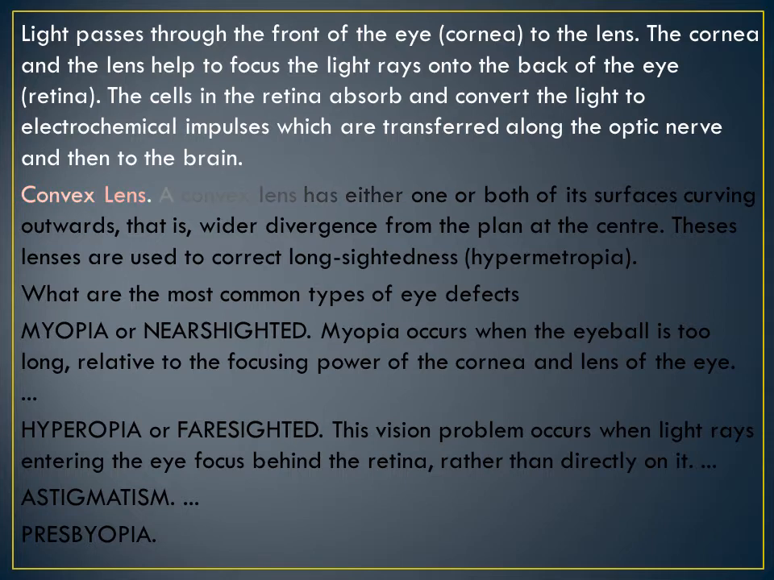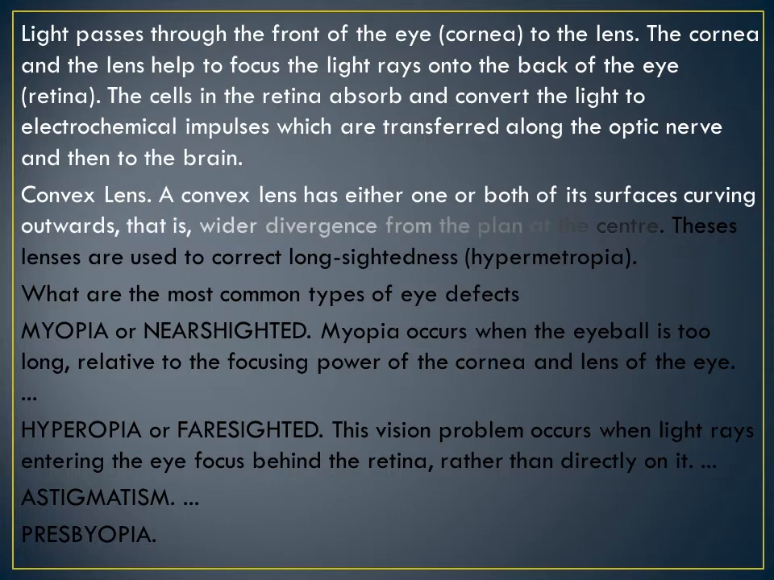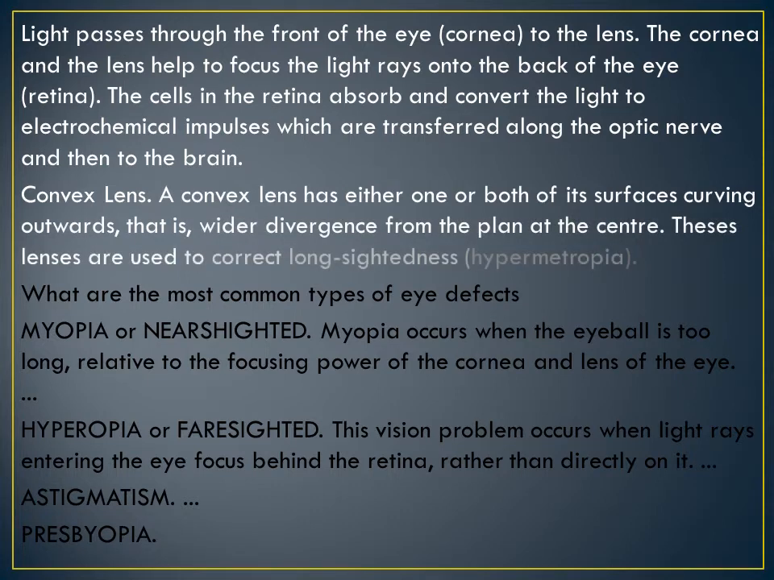What does a convex lens do? A convex lens has either one or both of its surfaces curving outward, that is, wider divergence from the plane at the center. These lenses are used to correct long-sightedness, hypermetropia.